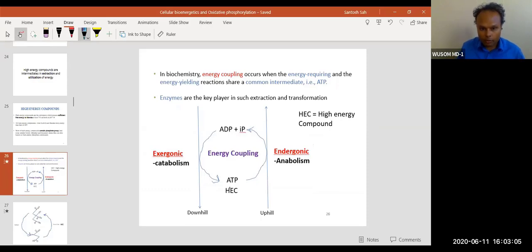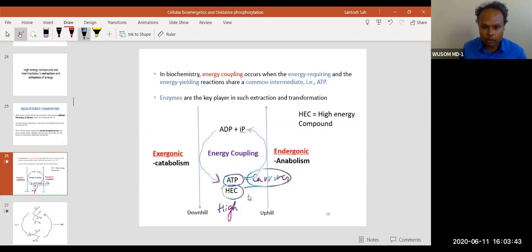When you see utilization of energy, energy is released from an exergonic process, and then again energy will be utilized for an endergonic process. The main energy currency is ATP, but in addition to ATP, there is also production of high energy compounds. ATP is also a high energy compound, but we call it currency, like money, so it can be utilized by our body.